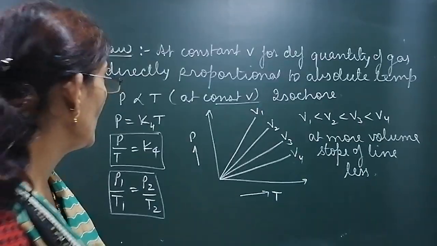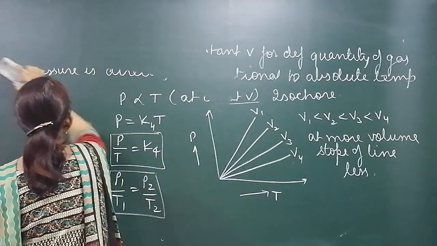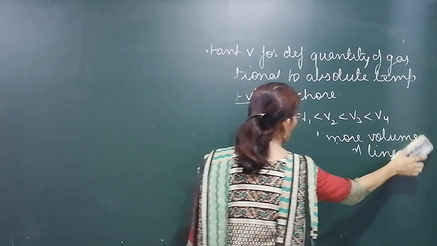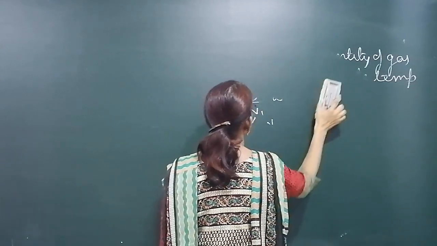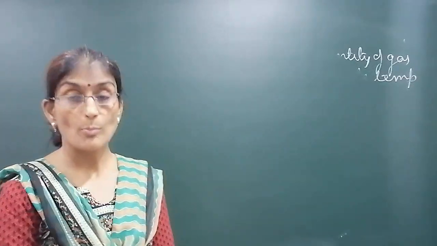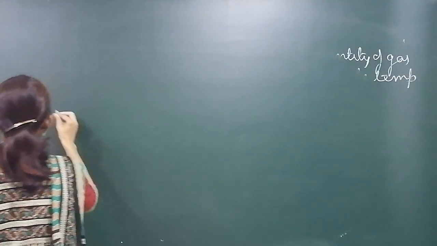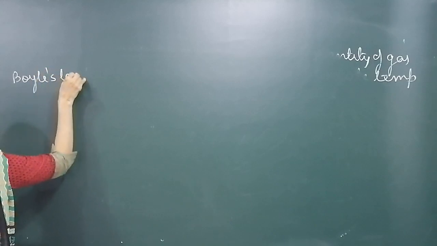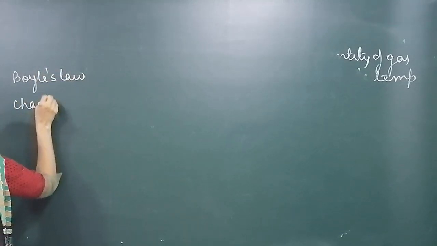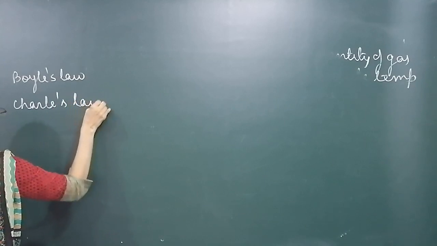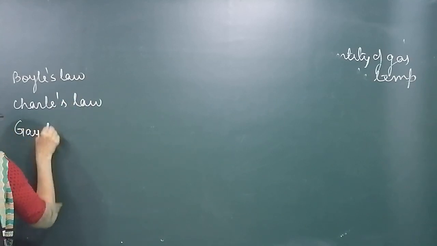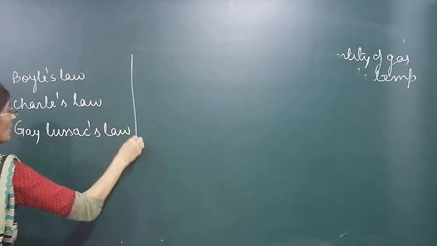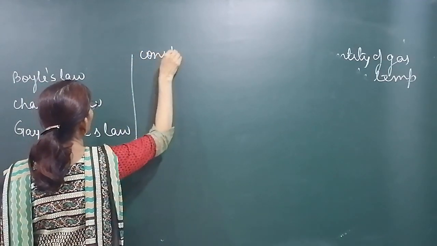If we compare all the three: for Boyle's law, what do we have to keep constant?